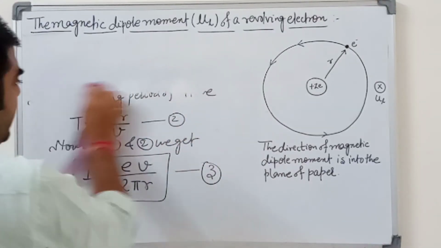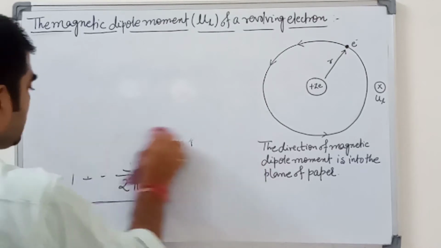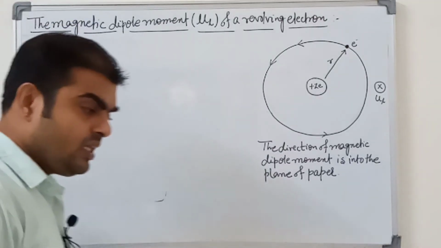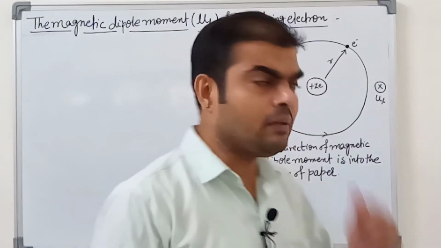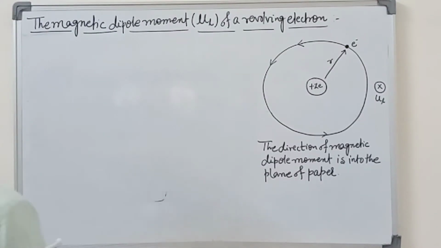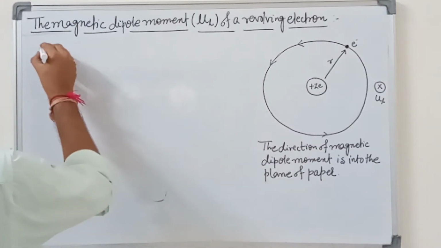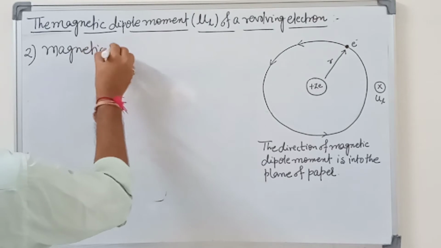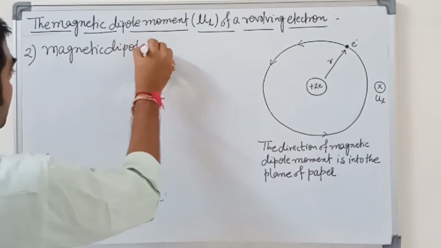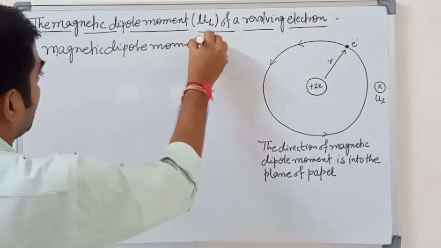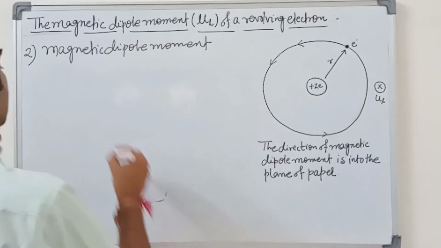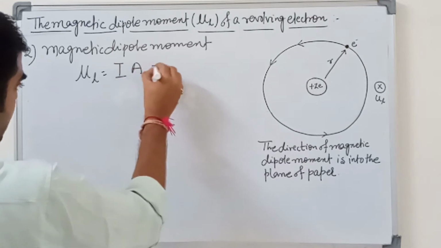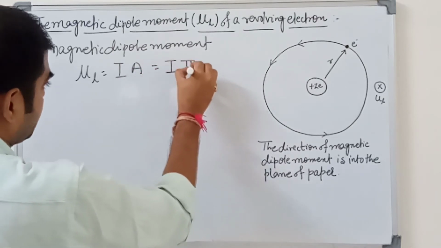The magnetic dipole moment has the symbol M, and M is equal to I A. But in the atom chapter, for a revolving electron, the magnetic dipole moment is denoted by mu L, which is equal to I A, that is I pi r square.